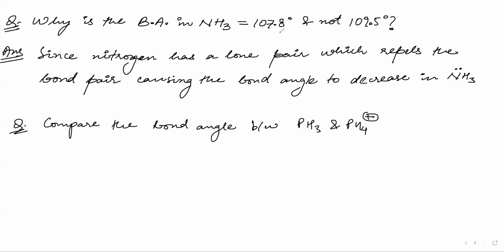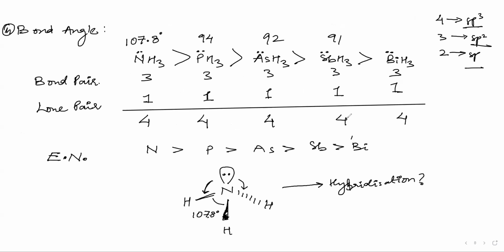The board will ask you this question. That is why I am asking you this question. In the board, they will not ask about the rest of these things. Even PH3, AsH3, SbH3, and BiH3 have bond pair plus lone pair equal to 4, but they are not sp3 hybridized. Can you not see it? These angles are very near to 90 degrees. For example, let us say phosphorus.